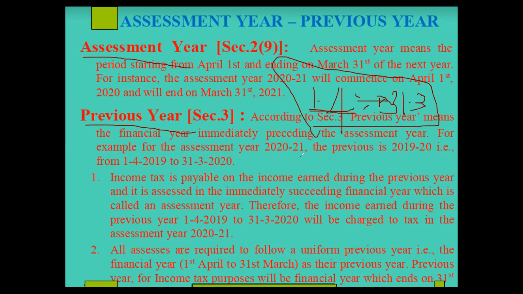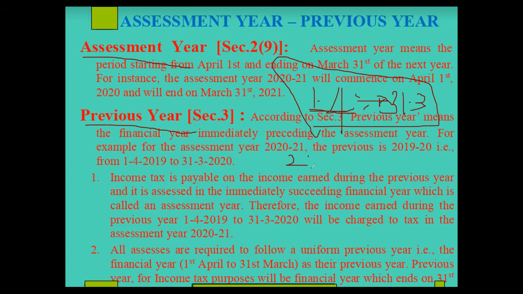Now presently, which year are we in? Tell me, which financial year? Is it 2019-20? Is it 2020-21? Or is it 2021-22? Which year are we in? Somebody said 21-22, sir. 21-22. Please mute yourself.